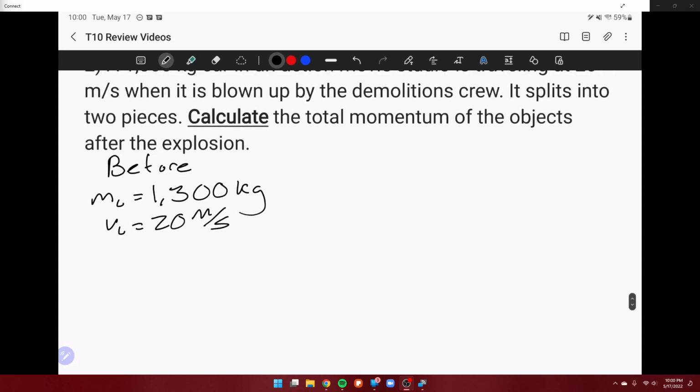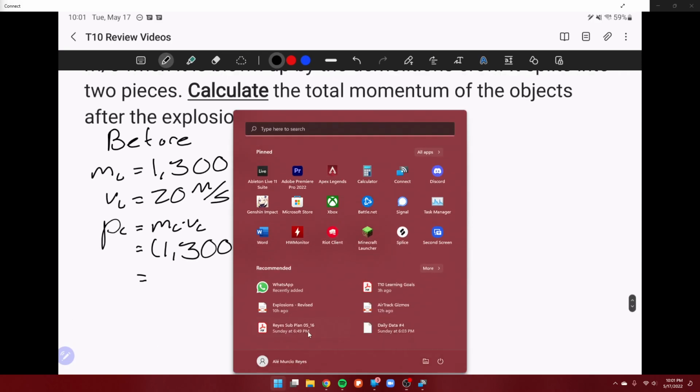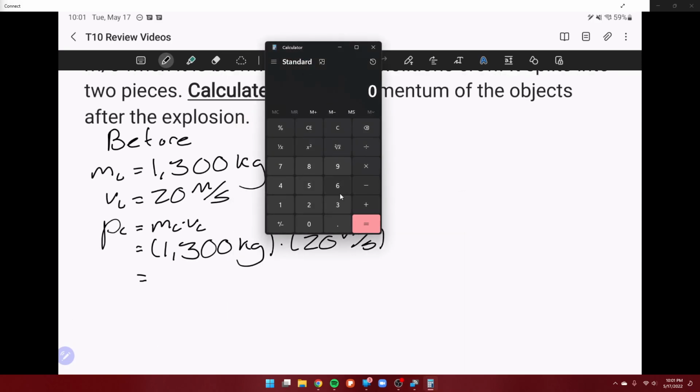And that's it. We only have one object, so we only have one momentum, which means we can just go ahead and plug in our equation, plug in our numbers to find the total momentum before. Oh, I need the calculator on this one. I don't know why I keep closing out of it.